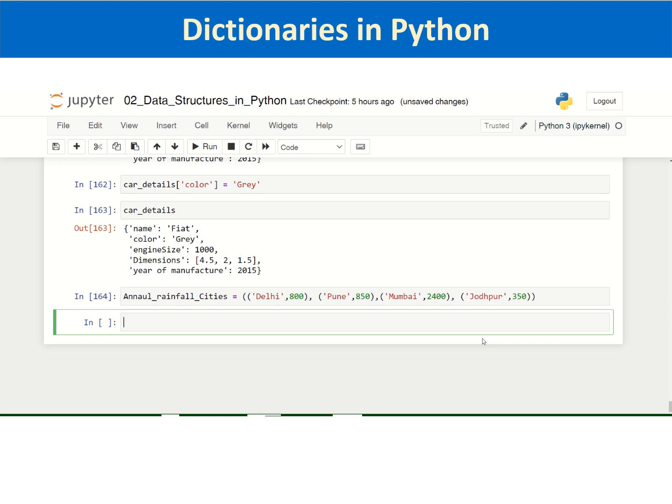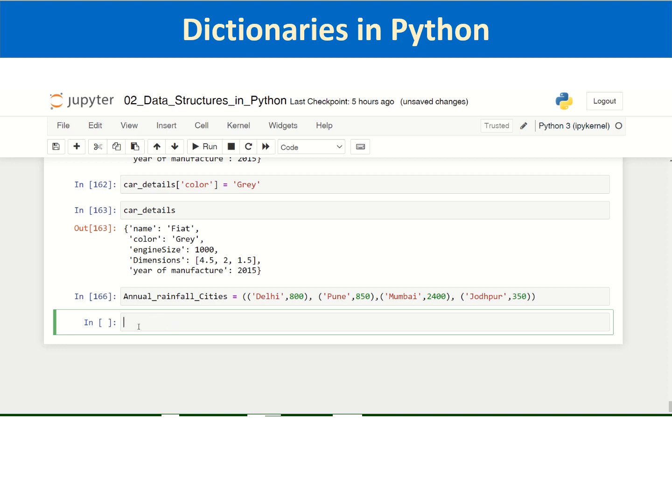It is valid, then you can create a dictionary. Actually, such type of information is more convenient to store inside a dictionary rather than in a tuple. So you can create a dictionary out of this by using the dict inbuilt. So you define dictionary 3.